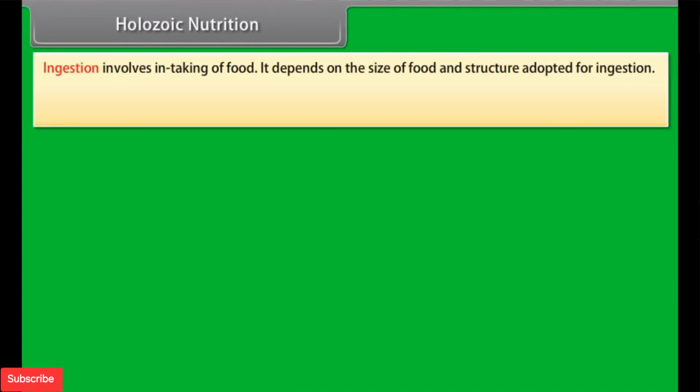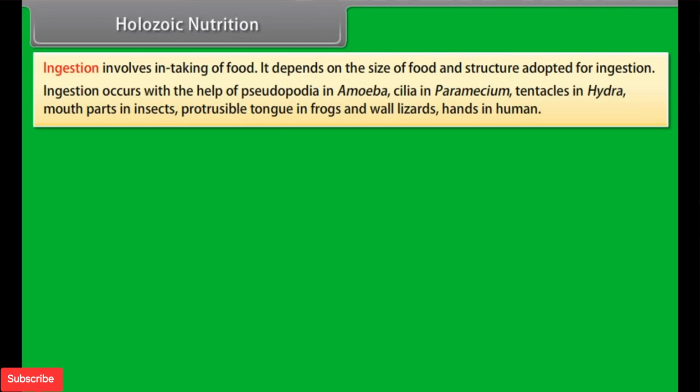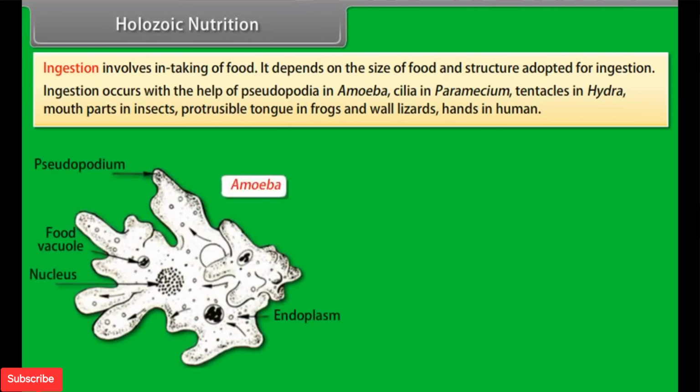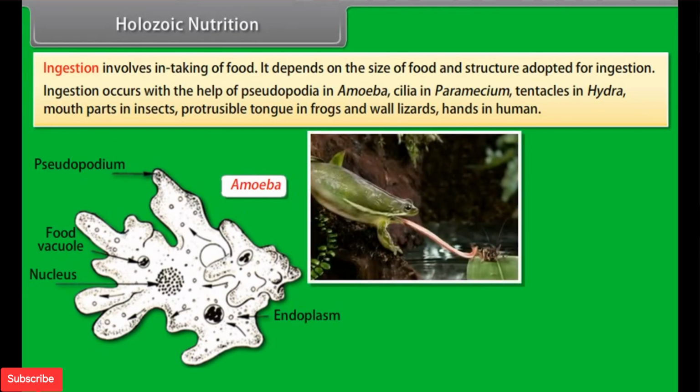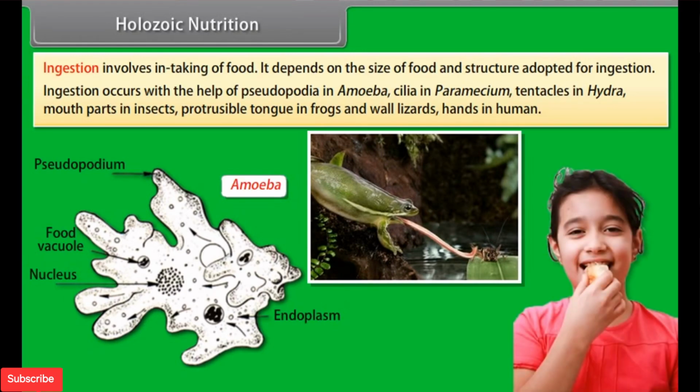Ingestion involves intaking of food. It depends on the size of food and structure adopted for ingestion. Ingestion occurs with the help of pseudopodia in amoeba, cilia in Paramecium, tentacles in Hydra, mouthparts in insects, protrusible tongue in frogs and wall lizards, hands in human.